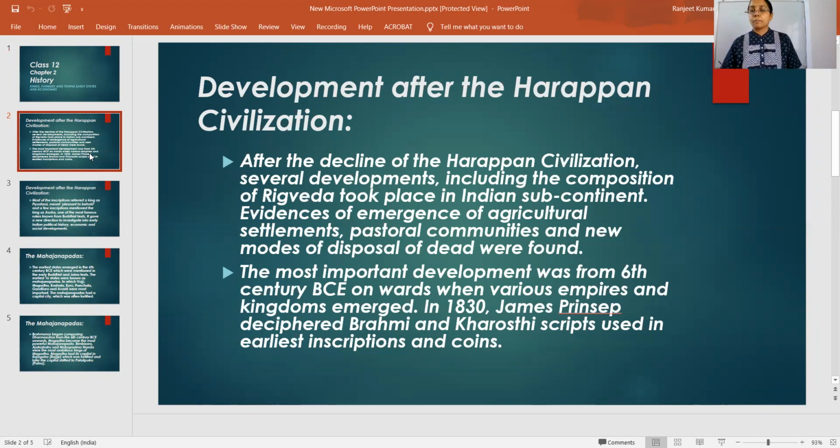This composition of Rig Veda was done in the Indian subcontinent, and many agricultural settlements, pastoral communities, and new modes of disposal of the dead were found after the Harappan civilization. The major development was the composition of Rig Veda, and it took place in the Indian subcontinent. You must know about the four Vedas which were written. Among them, Rig Veda is one of them. And where was it written? It was written in the Indian subcontinent.